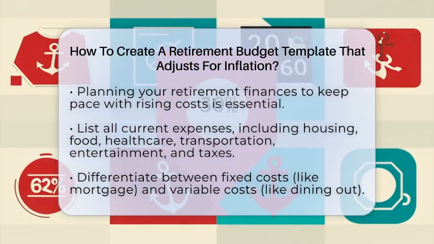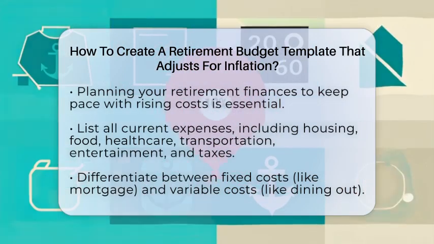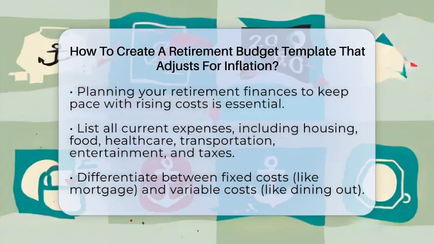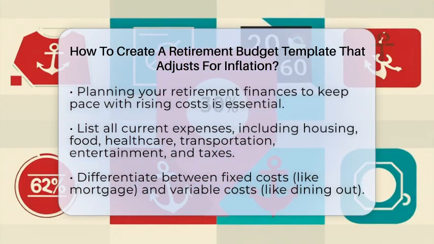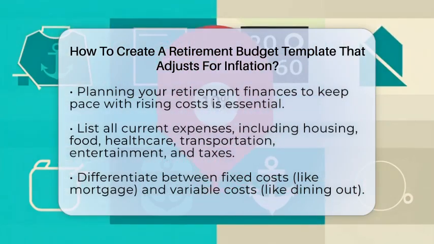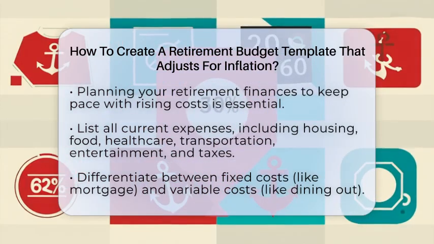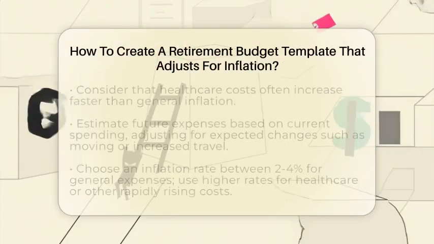Start by listing all your current expenses. Think about housing, food, healthcare, transportation, entertainment, and taxes. Be sure to include both fixed costs like your mortgage or insurance premiums and variable costs like dining out or travel. Some expenses, especially healthcare, tend to increase faster than general inflation, so keep that in mind.